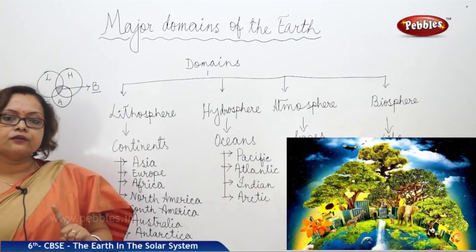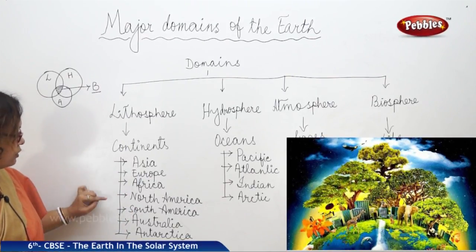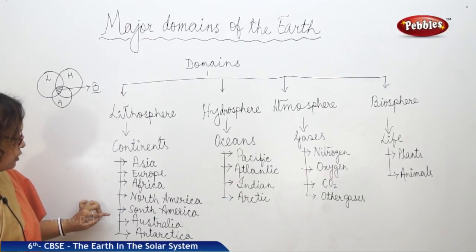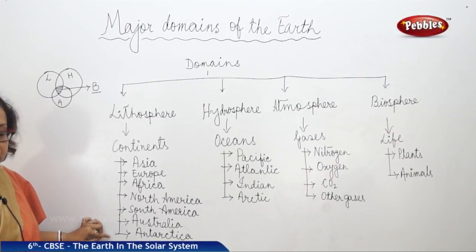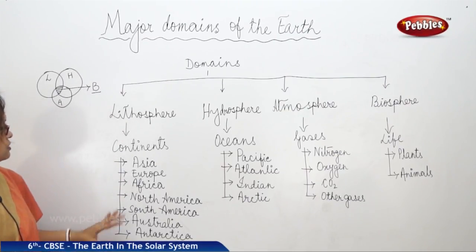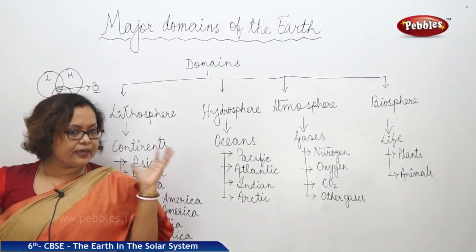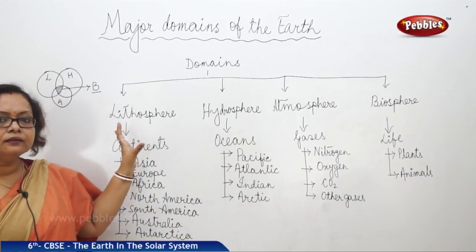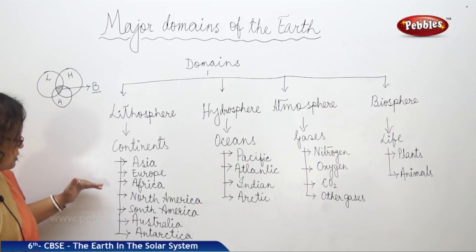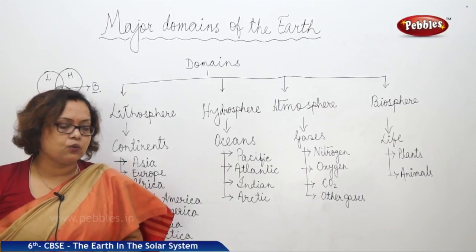The names of the continents are Asia, Europe, Africa, North America, South America, Australia and Antarctica. These are the names of the continents. The lithosphere of Earth is made of all these 7 continents. We will discuss about the continents now.